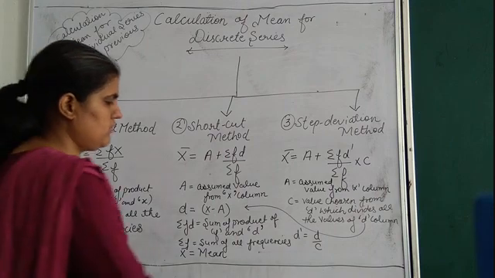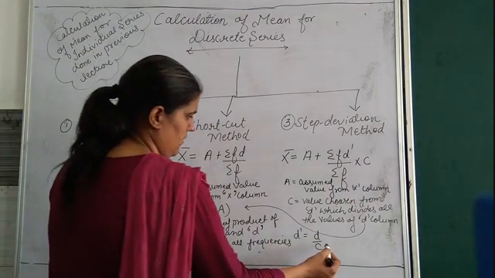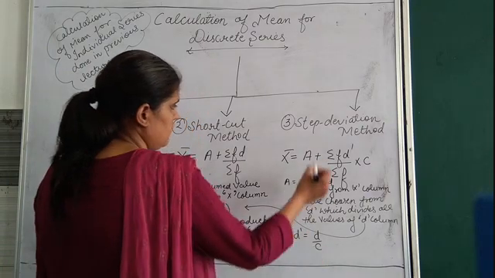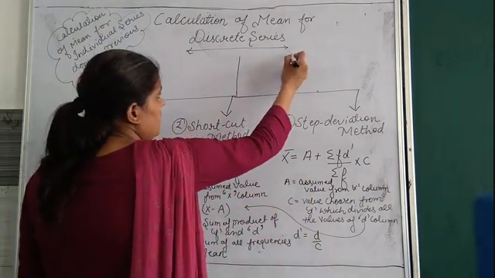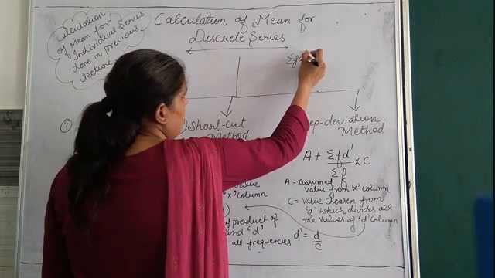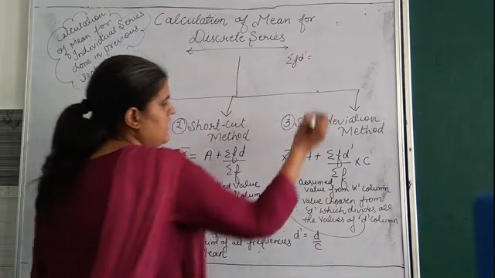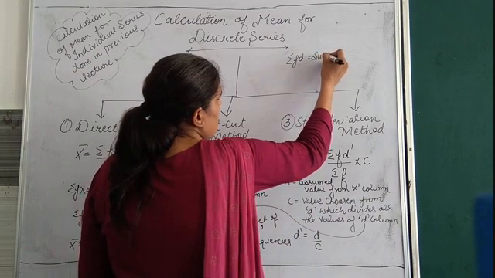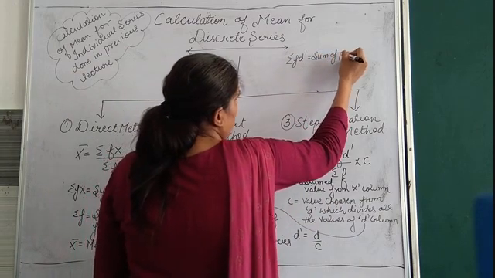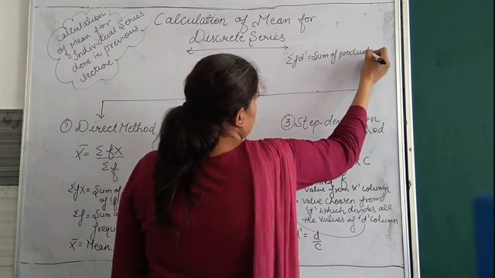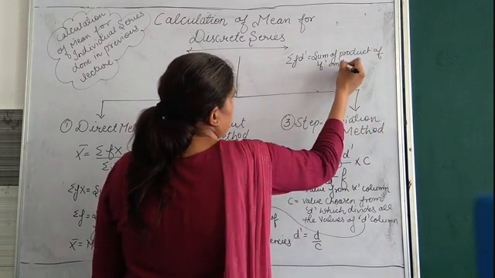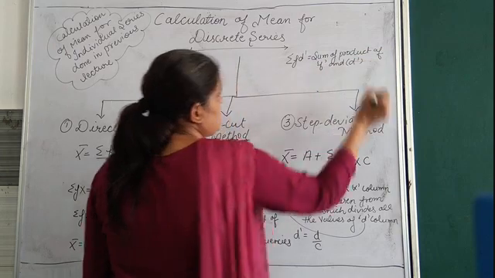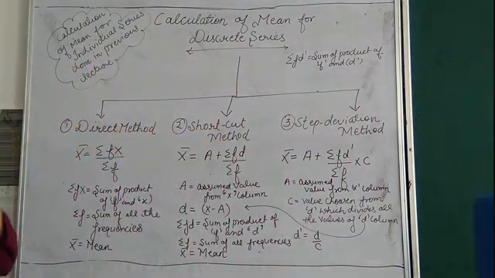Space is not over here, so I am writing over here. What is your sigma FD dash? It is the sum of product of F and D dash.